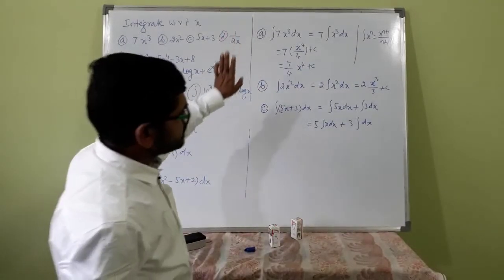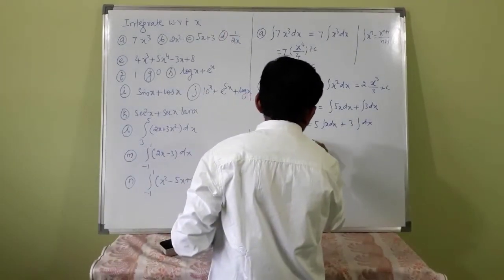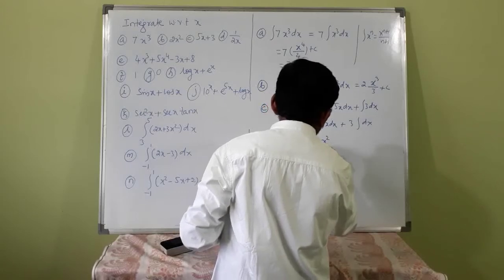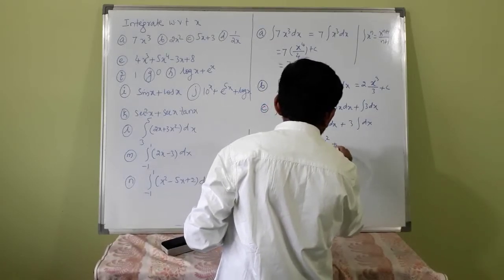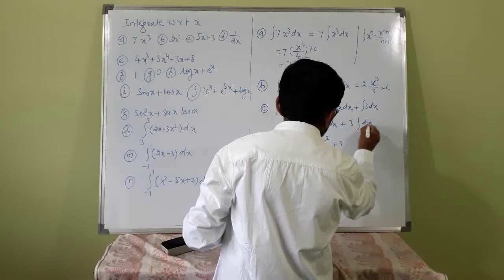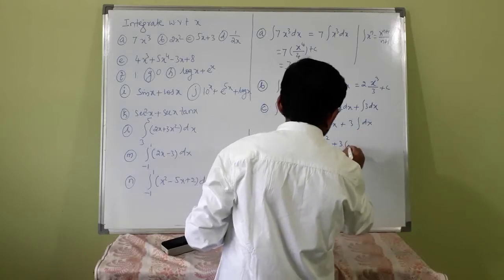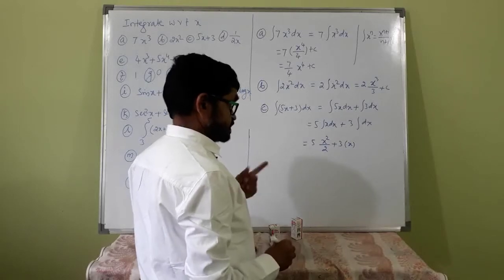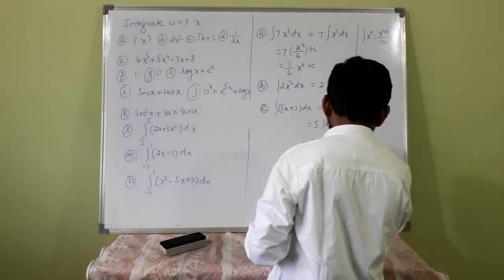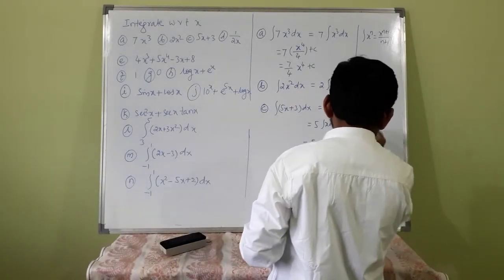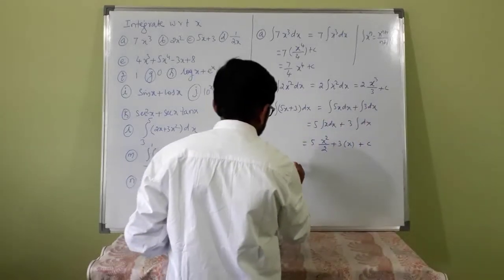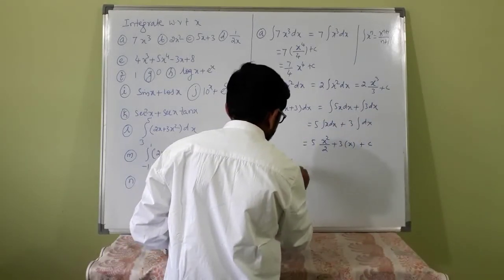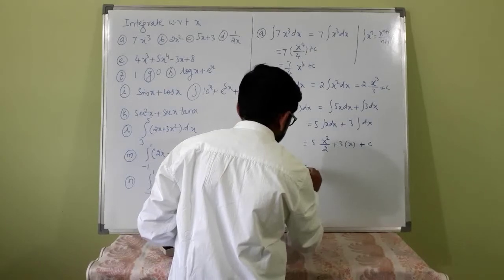I am using only that formula, nothing more than that. 5 times x squared by 2 plus 3 into x, integration of dx or integration of 1 is x, plus c. See here, d by dx of x is equal to 1.